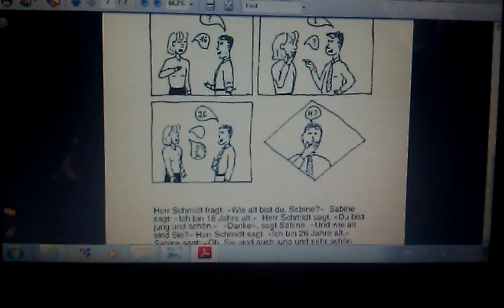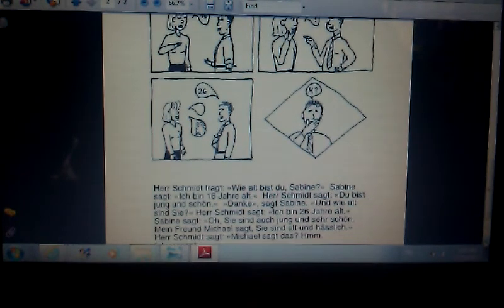Now let me read it once in German, and then I'll translate. Okay, here we go. First picture, obviously the beginning. Herr Schmidt fragt, wie alt bist du, Sabine? Sabine sagt, ich bin 16 Jahre alt. Herr Schmidt sagt, du bist jung und schön. Danke, sagt Sabine. Und wie alt sind Sie?